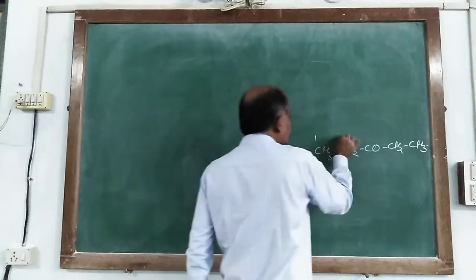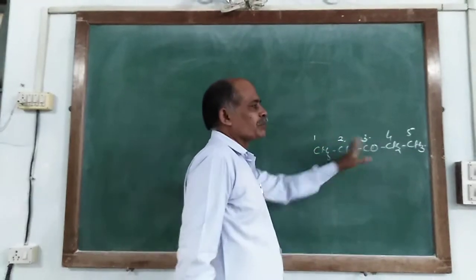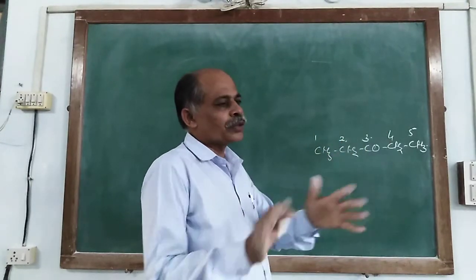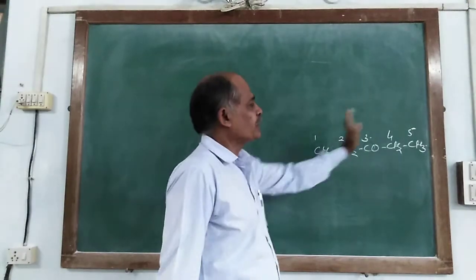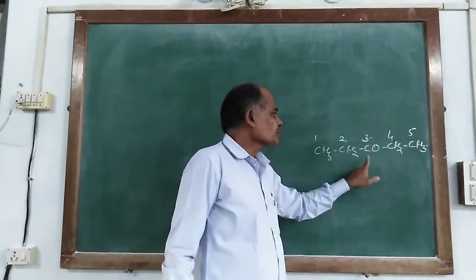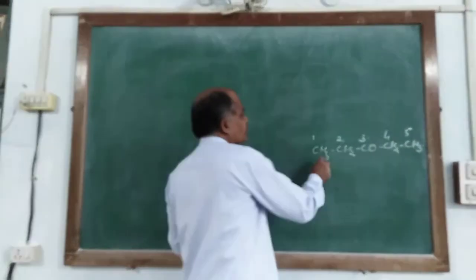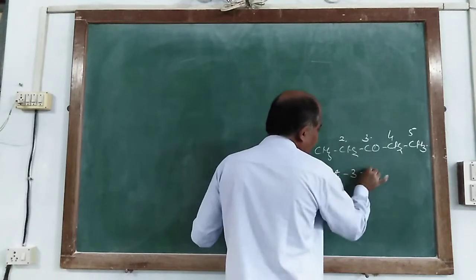So from both ends it has similar numbers, so numbering is given from either end, whether left-hand side or right-hand side. So the CO has the similar number 3. Now it is named as pentan-3-one.